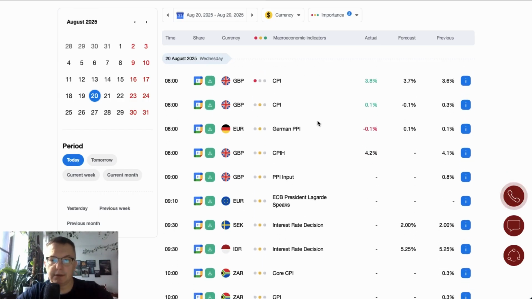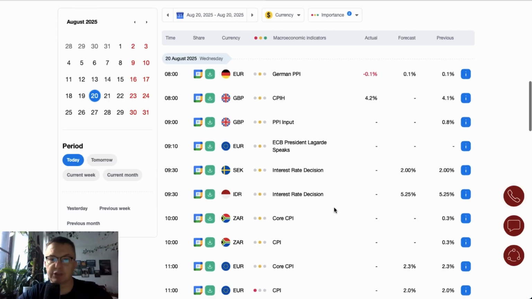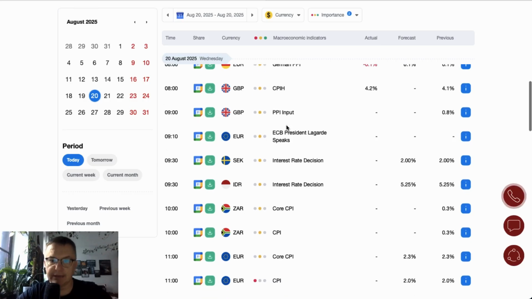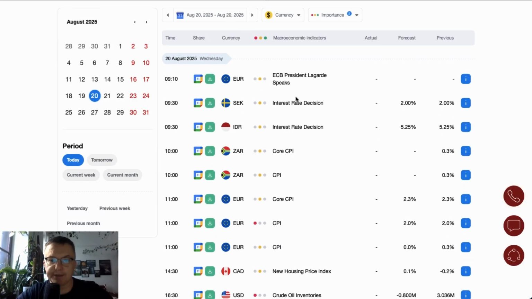During the London session, we got CPI data from the UK, which beats the expectations of 3.7% and increases from 3.6 to 3.8%. CPI on the quarterly measure is down from 0.3 to 0.1. German producer price index is down from 0.1 to minus 0.1. We are still waiting for the PPI input data from the UK. This data is scheduled for release at 9 o'clock. ECB President Christine Lagarde will give a speech at 9:10.